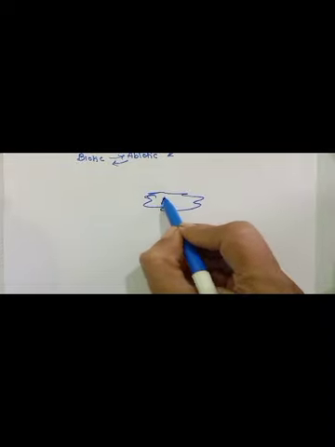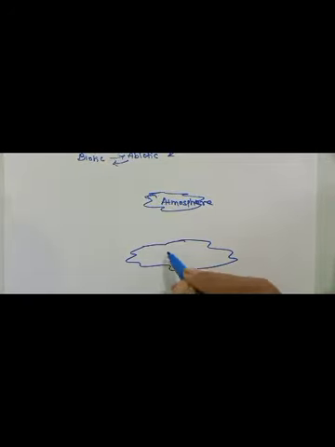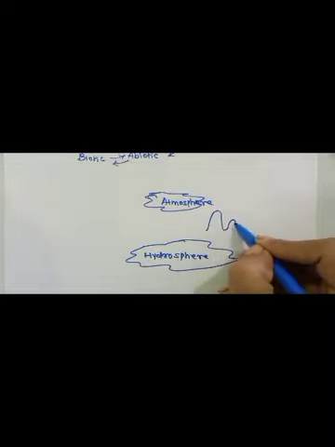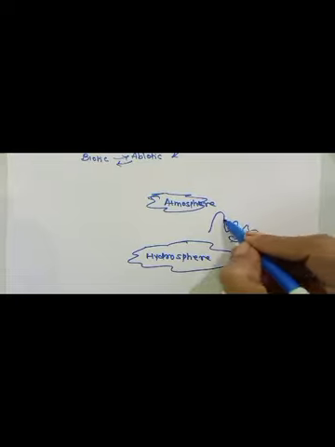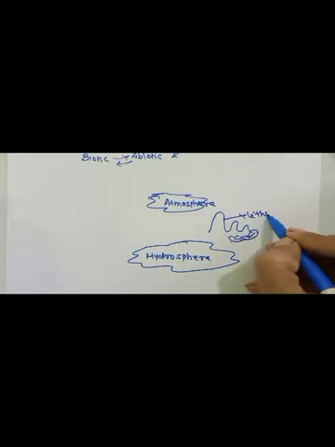Now we all know that our earth consists of all the components of the air, and it forms the atmosphere. Then we also know that all the water bodies present on the earth form the hydrosphere. So this is another important sphere of the earth. Then all the mountains, rocks and crevices form the third important sphere, that is the lithosphere.